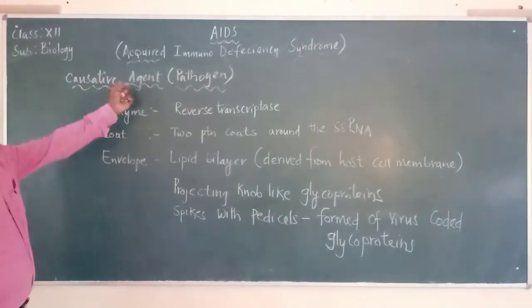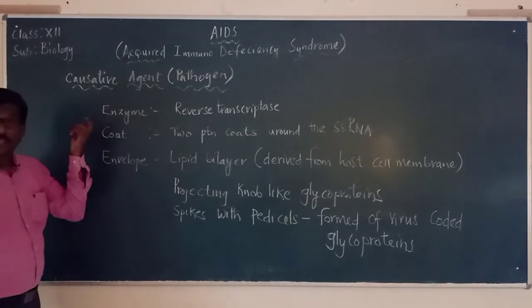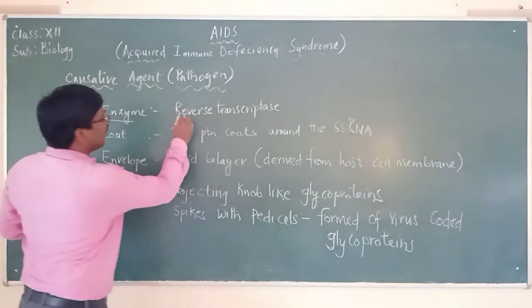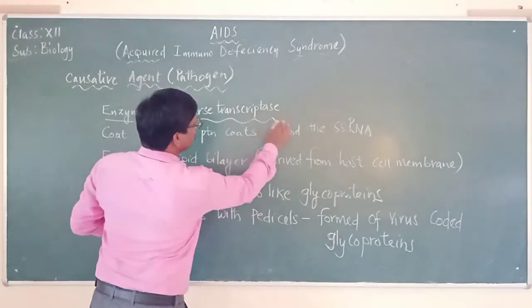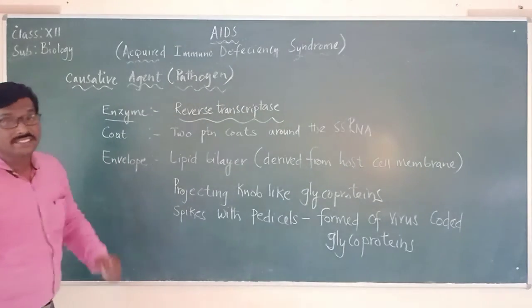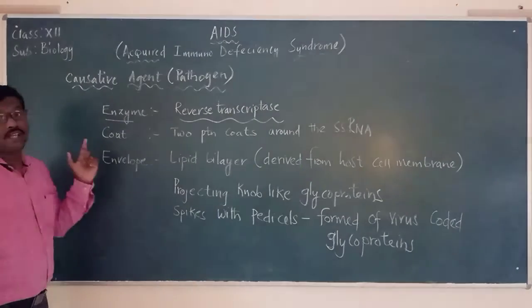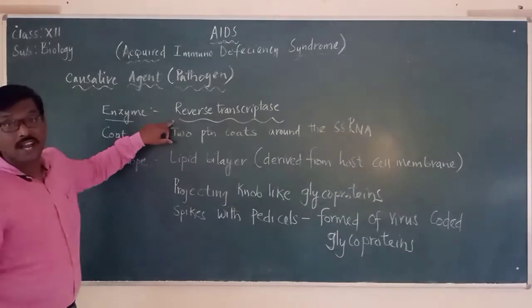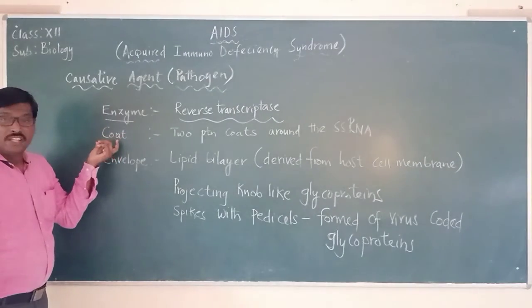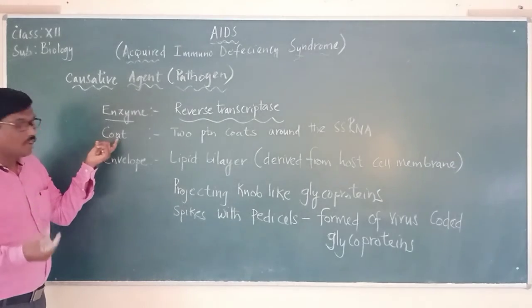And now, the HIV virus will also produce one enzyme called reverse transcriptase. Please remember this. For the objective part, it is very important. The enzyme that is produced by the HIV virus is reverse transcriptase. And here it also has a coat.